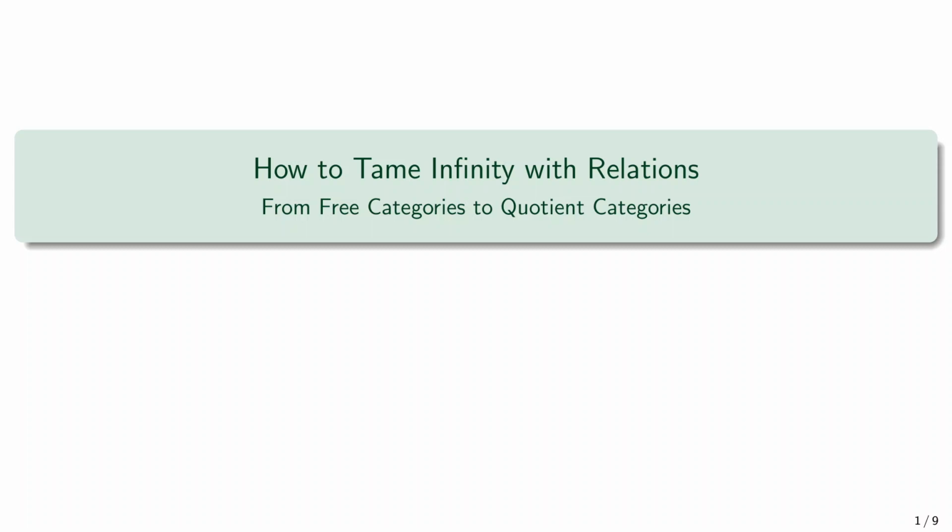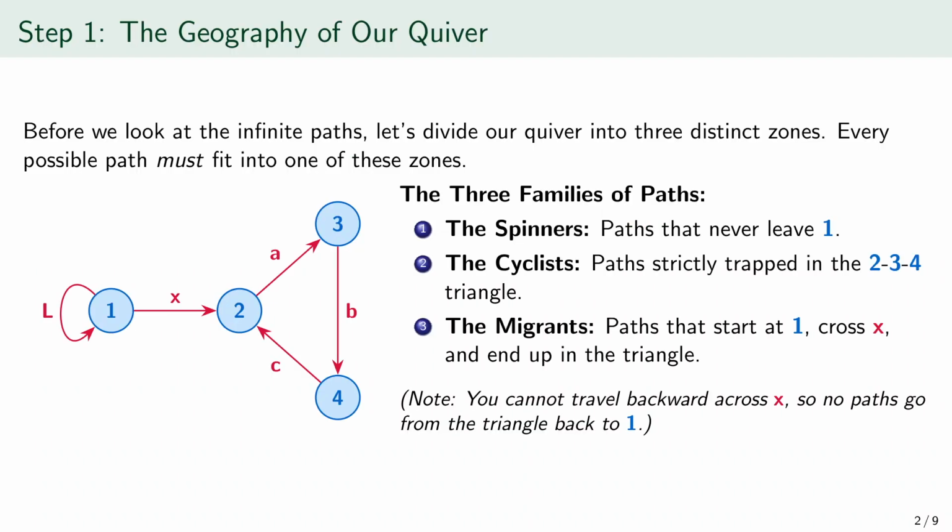How do we tame infinity with relations? That is the journey here. We begin with free categories, where paths can multiply without bound, and we move toward quotient categories, where relations identify different paths and collapse that uncontrolled growth into something finite and understandable. Let us start with the basic geography.